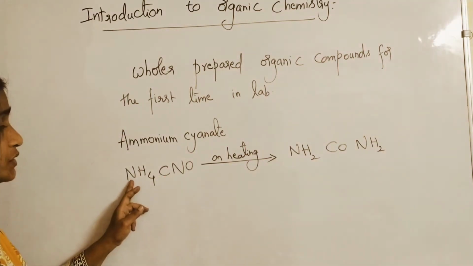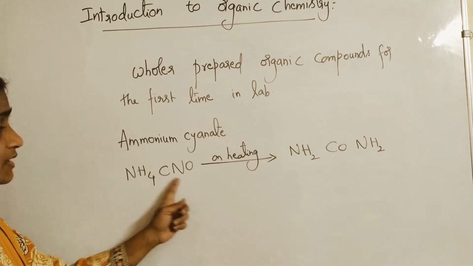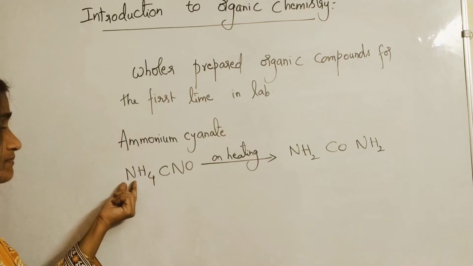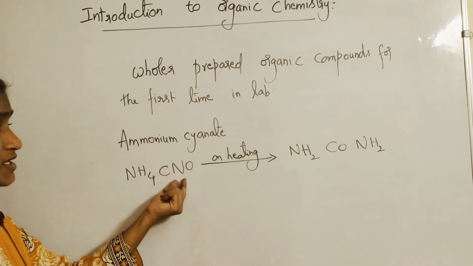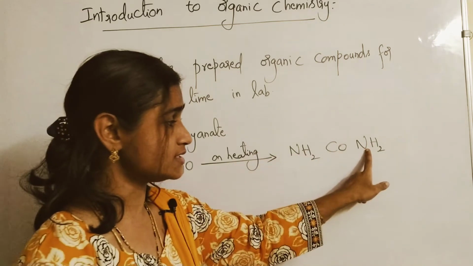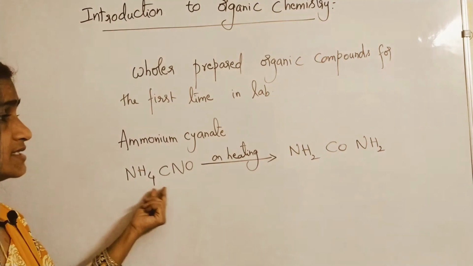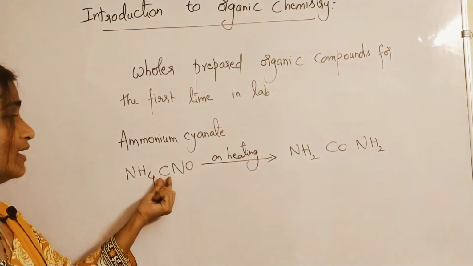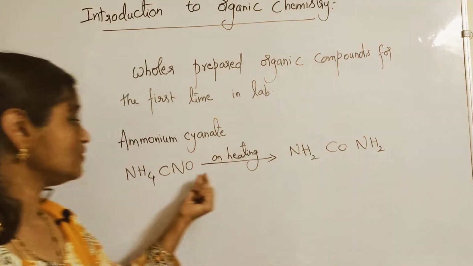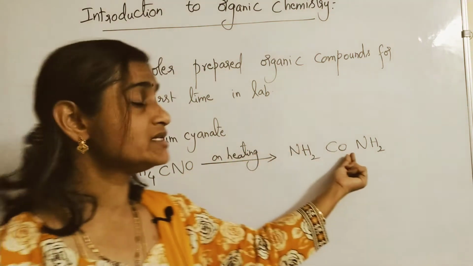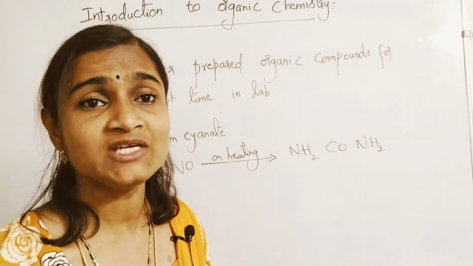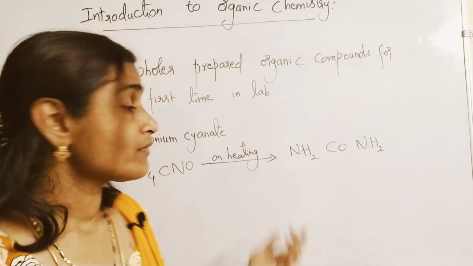Look at the formula carefully. NH4CNO has 2 nitrogens, here also 2 nitrogens. 4 hydrogens, here also 4 hydrogens. 1 carbon, 1 carbon. 1 oxygen, here also 1 oxygen. The same ammonium cyanate has been transformed into urea.